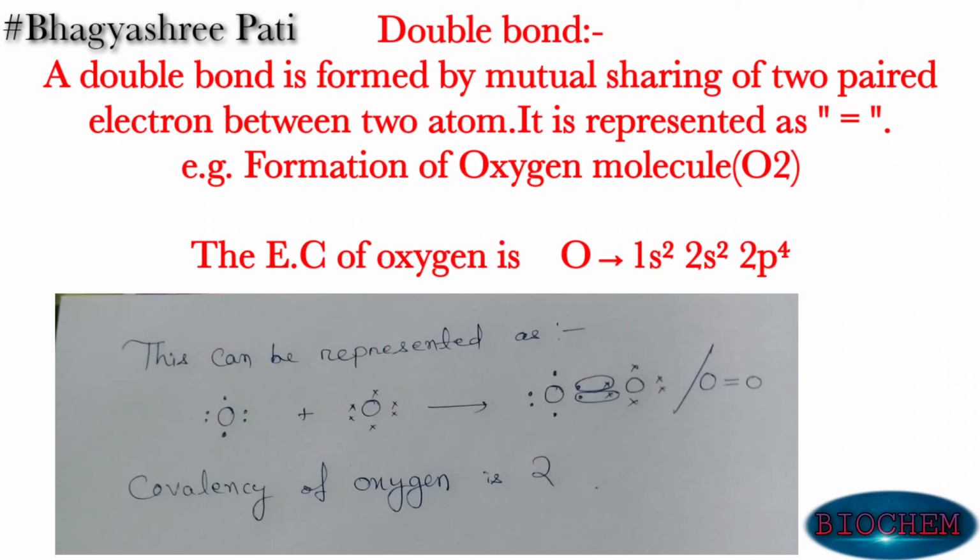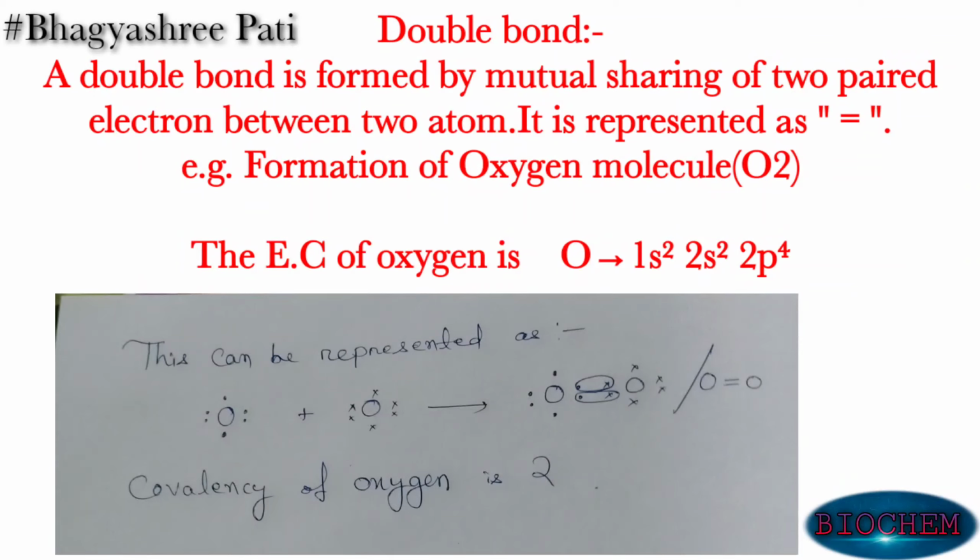Here you can see in the formation of oxygen molecule, 4 electrons are shared between two oxygen atoms. That means two pairs of electrons are shared between two oxygen atoms, and an oxygen molecule is formed. So as two electron pairs are shared, two bonds are formed between the two oxygen atoms to form an oxygen molecule, which is represented as O2.